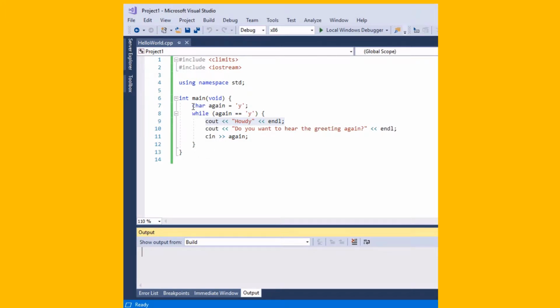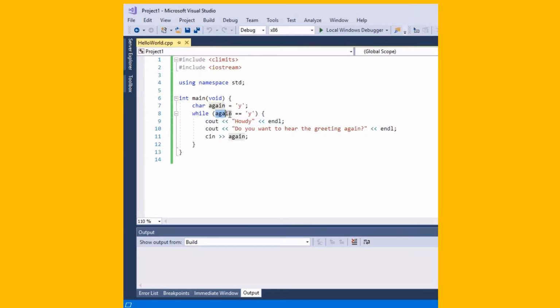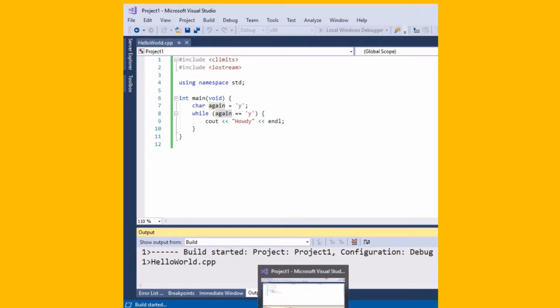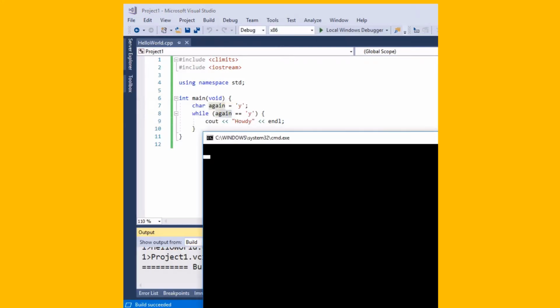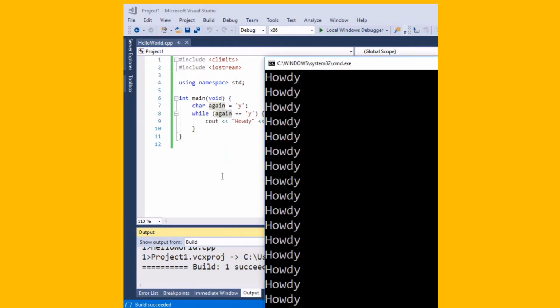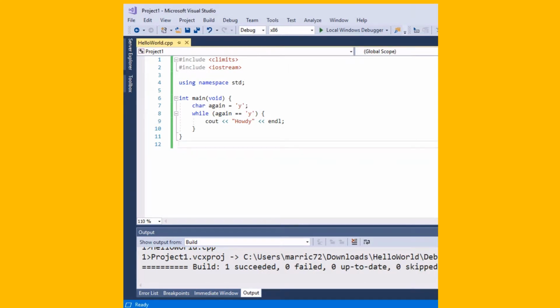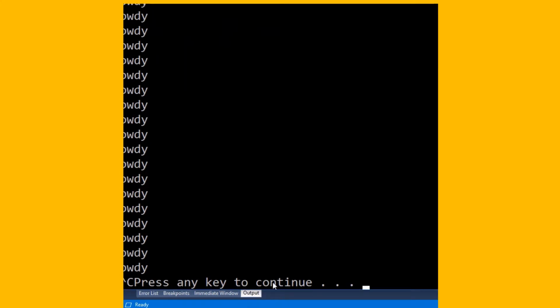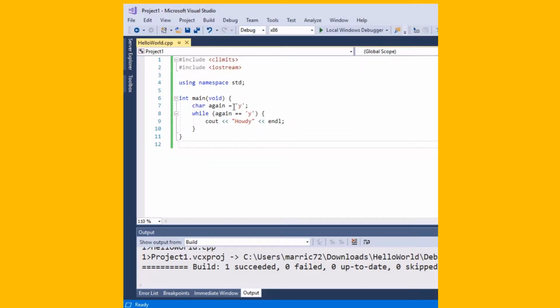So the while loop can become an infinite loop if this condition is never false. A beginning programmer mistake would be to have a while loop where this variable never changes. And if you run this, you're going to see that it's going to say howdy infinitely, and there is no chance to get out of this loop. It's just going to keep going, and if we remember, Control C is going to sometimes exit out of this in Visual Studio. Let's see. Okay, Control C worked, and then we can press any key to continue.